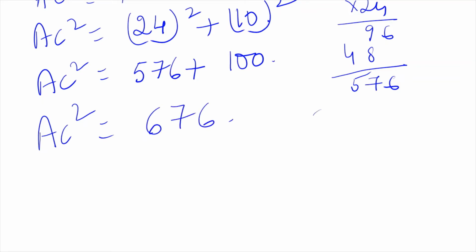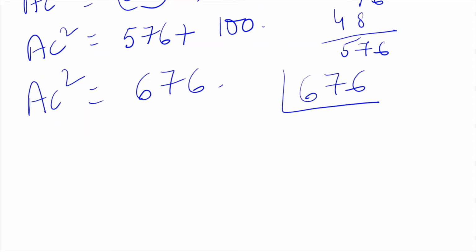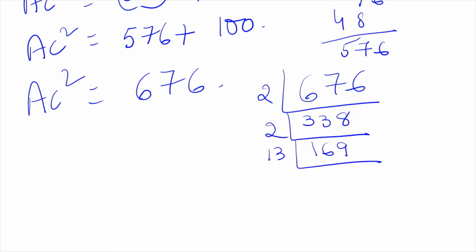So for that you have to find the prime factors of 676. Prime factors, we have to start with 2. 2 threes are 6. Again 2 threes are 6. 2 eights are 16. Then again 2 ones are 2. 1 remains. 2 sixes are 12. Remains. 2 nines are 18. Then only 13. 13 thirteens are 169. Okay.